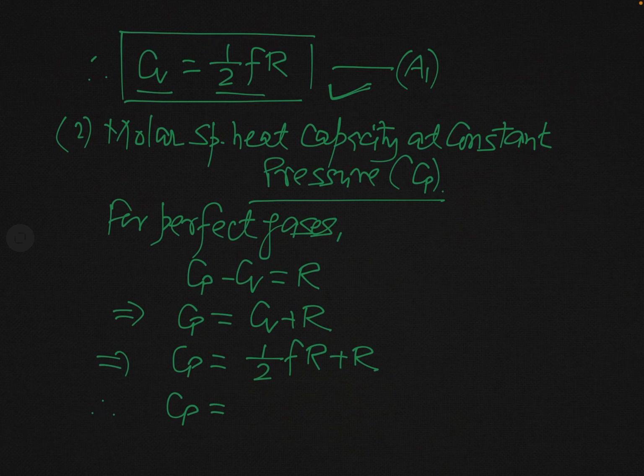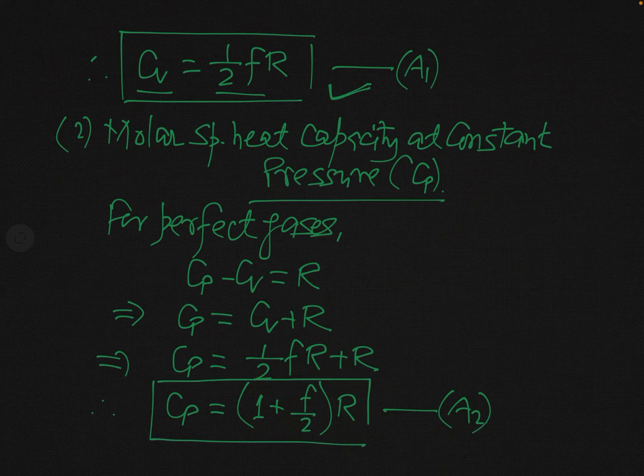So you can see this will be equal to 1 plus F over 2 times R. This is the expression for molar specific heat capacity of gas at constant pressure in terms of its degree of freedom F. Now, as you have calculated the value of Cv and Cp, then we have to find its ratio.